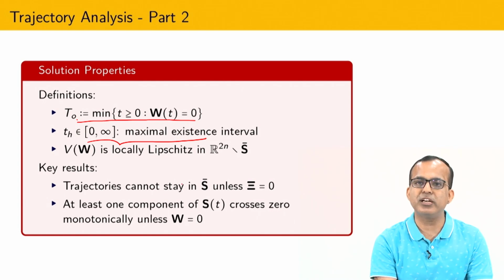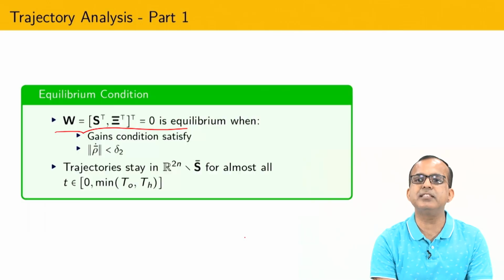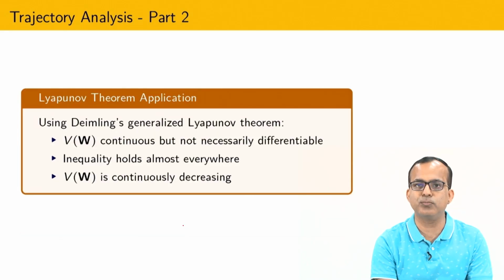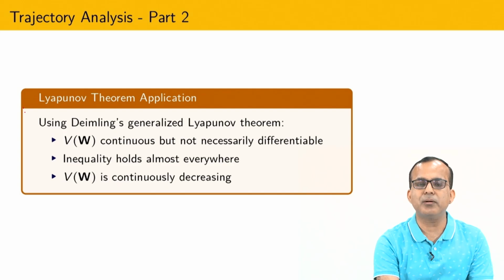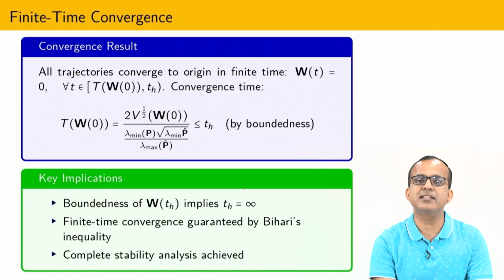Using that particular inequality, one can show that whenever I have this kind of differential inequality, then that is finite time stable. The Bihari inequality I am not going to state here, but if you have interest then please go and explore this. Now one very important theorem plays a role here. Since I have a Lyapunov function that is continuous but not differentiable, if I show that V dot holds almost everywhere and V is continuously decreasing, then it is possible to show that the largest invariant set is (0, 0).